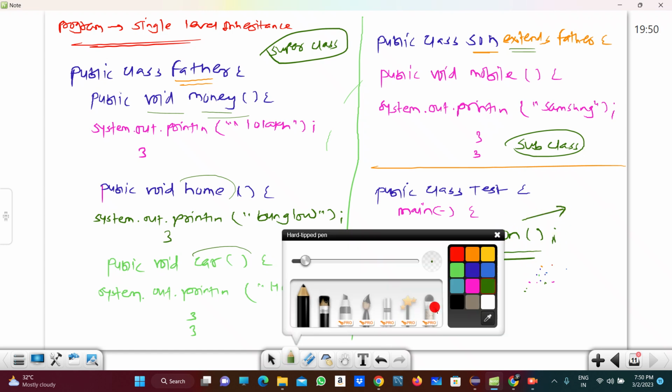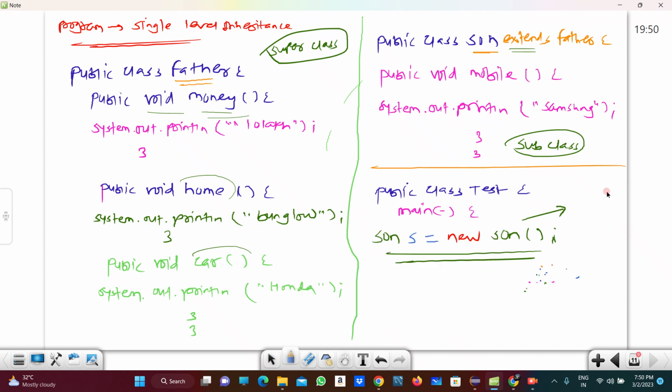So this is nothing but the object creation. Why are we creating the object here? To call this non-static method. So for that I am creating the object of one class, that is the Son class.